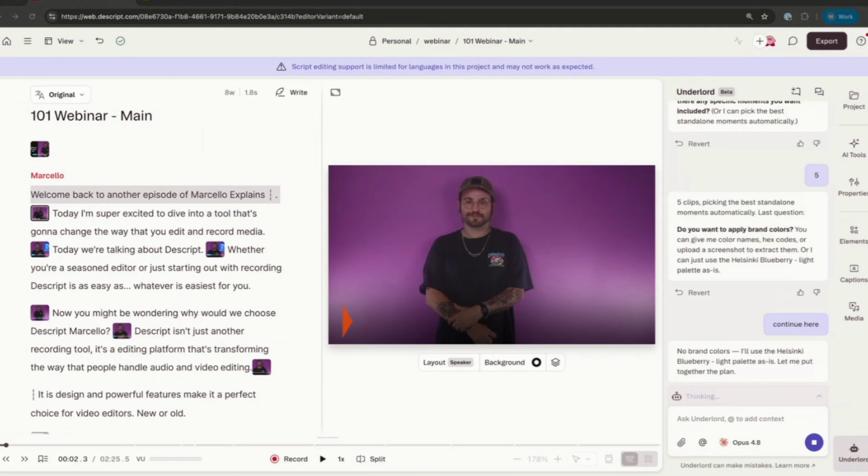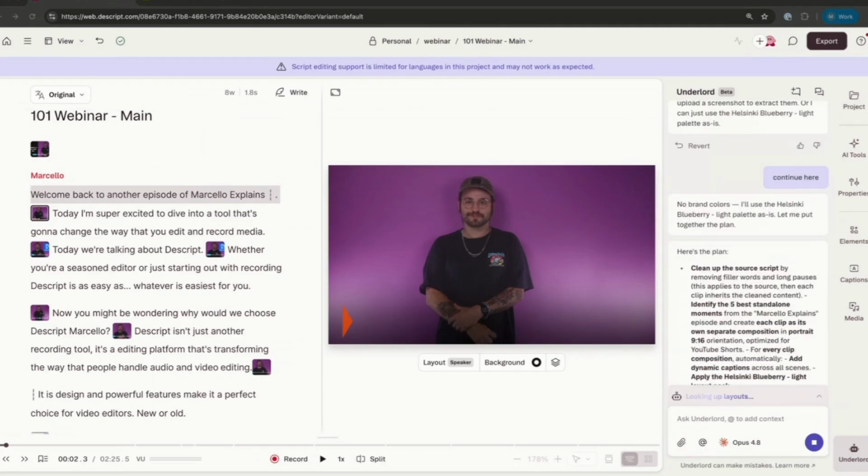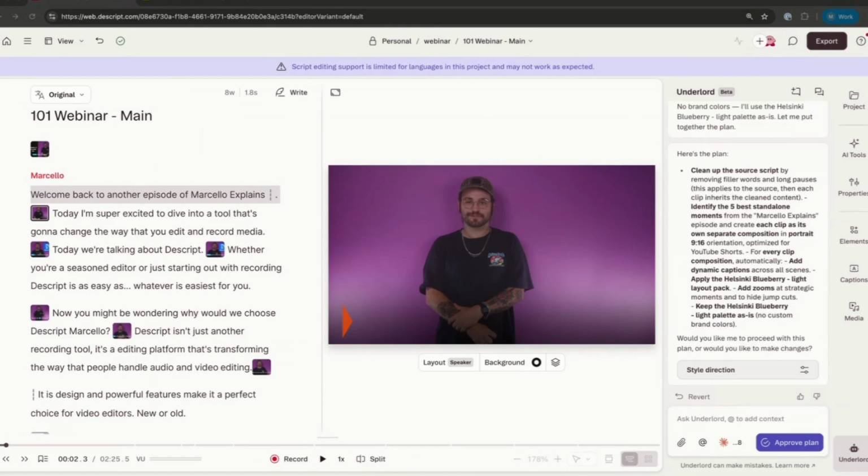Paul in the chat said, tried Descript editor before, super intuitive, have also used Apple's editor. Yeah, I just like peek behind the curtain. I used to be a genius at the Genius Bar at the Apple store. I would not call myself a genius, but that was my legal job title, so that's what I repeat.